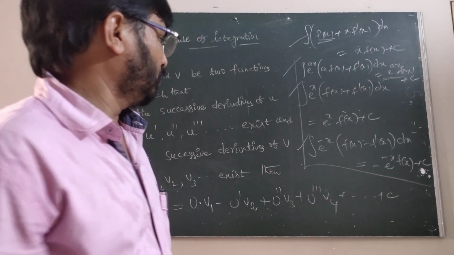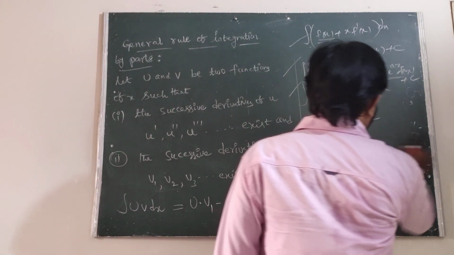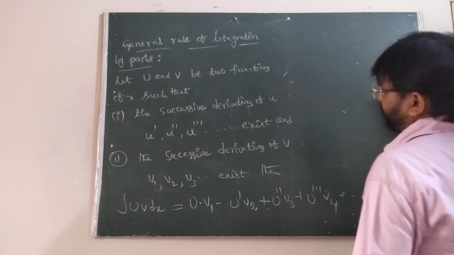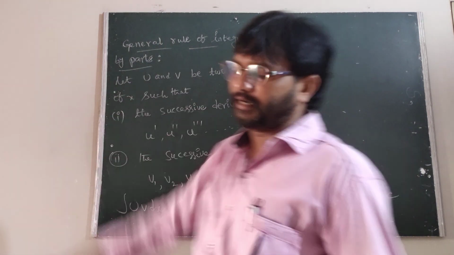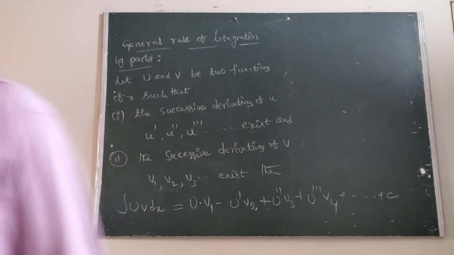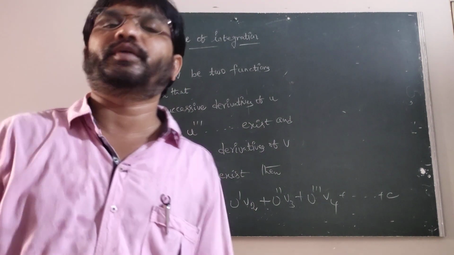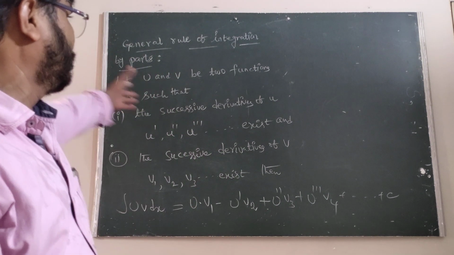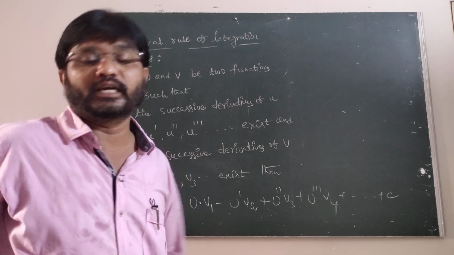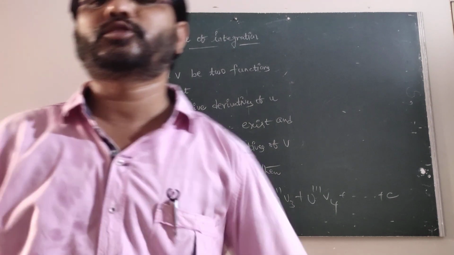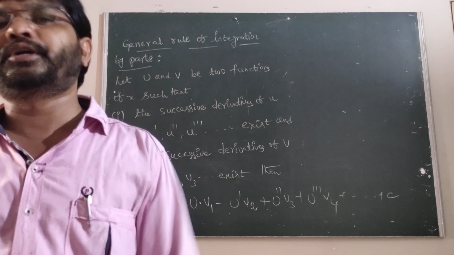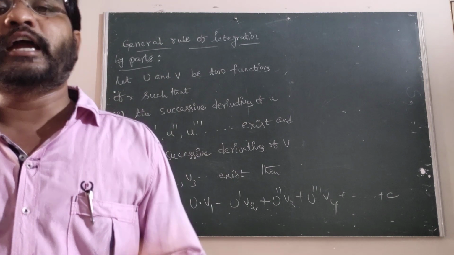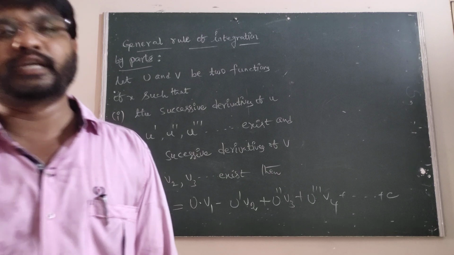Therefore, today we are going to discuss the general rule of integration by parts. Here u is the first function and v is the second function. You have to take the UV rule. Here u is the first function in x and v is another function in x.